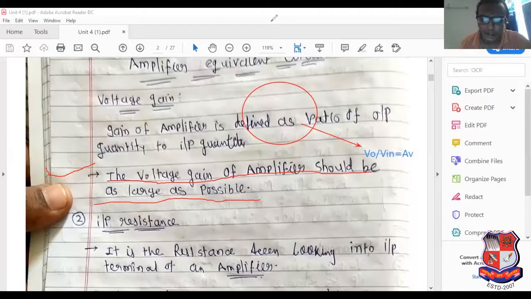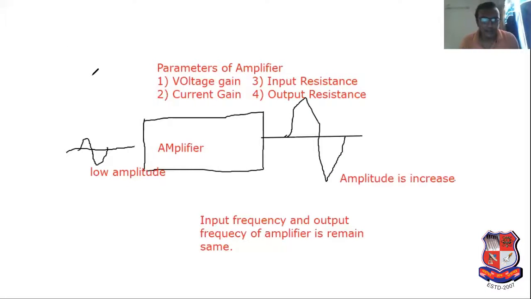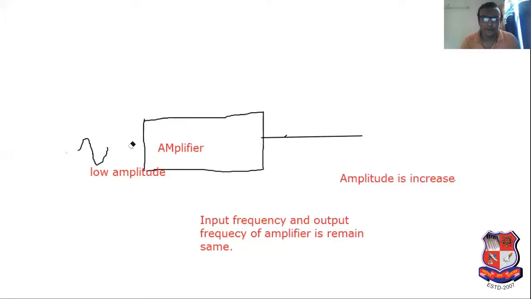What are the applications of an amplifier? I have mentioned that on the whiteboard, which I have shared again. First of all, I have erased this particular portion. What is the requirement of an amplifier?